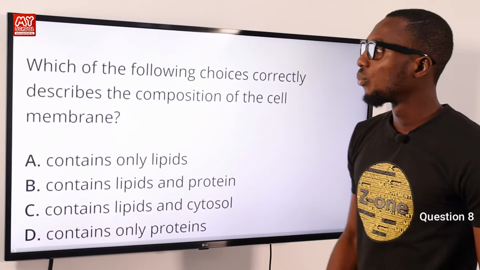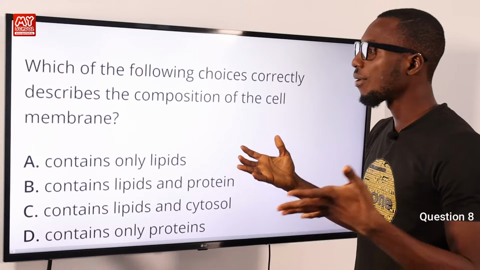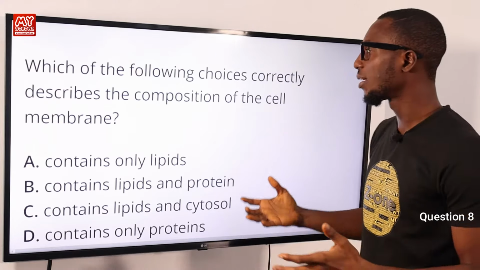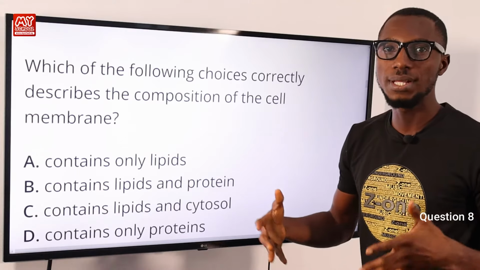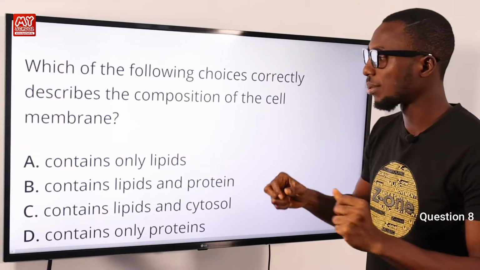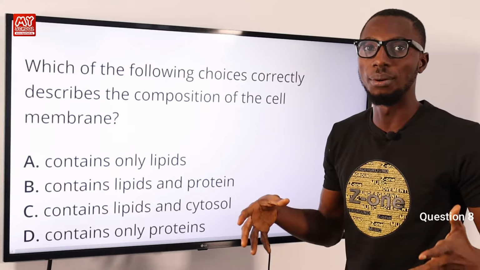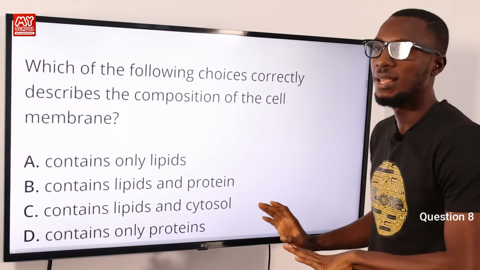Question 8. Which of the following choices correctly describes the composition of the cell membrane? Okay, the cell membrane, also known as the plasma membrane, is a double layer of lipids and protein. It has a lot of functions that it does for the cell. It separates the cytoplasm, the cell content, from its external environment.